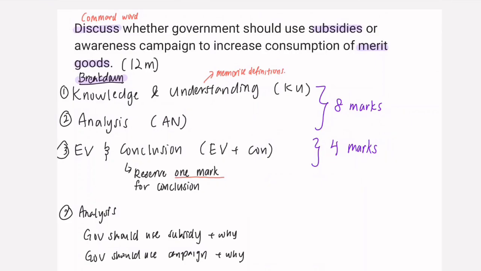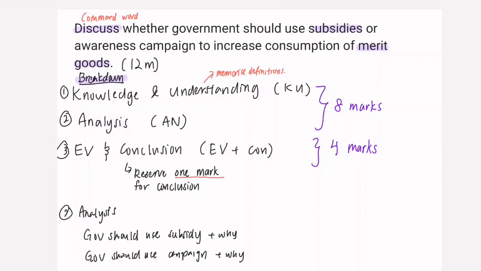For example, in this essay question, they say, discuss whether government should use subsidies or campaign to increase the consumption of merit goods. Right off the bat, we know the command word is discuss, so we will need to explain whether the government should use subsidy or campaign, to increase the consumption of what type of good? Merit goods. So you have to be able to define what is subsidies and what is merit good.